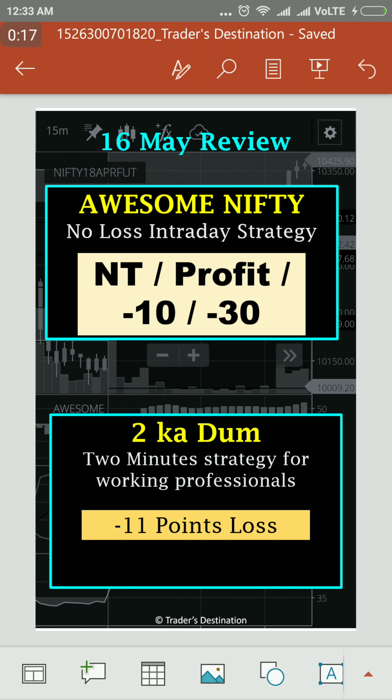So friends, if you look at today's chart, it's a combination kind of a day. Being a trader, at times multiple strategies happen at the same point of time, and people tend to get confused. There are various trading styles that various people follow. Going by that, somebody takes a trade, somebody doesn't take a trade. So what had happened today in Awesome Nifty strategy, let me call out.